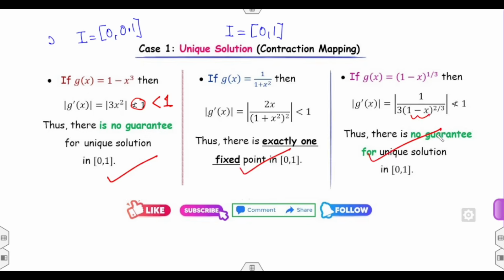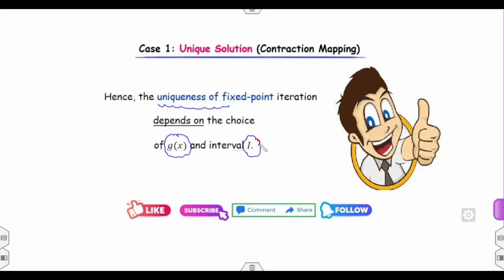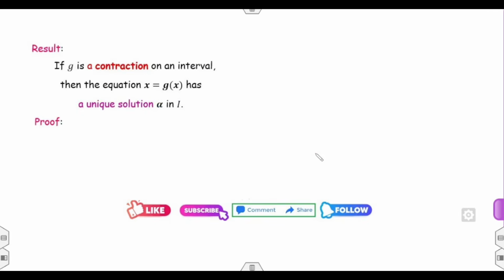So that means all are dependent upon the interval that you have to find. And in the fixed point equation, how did we find this interval? By using the intermediate value theorem. Now the result is: if g is a contraction on the interval I, contraction means it satisfies my three properties, then the fixed point equation will always give you the unique solution.